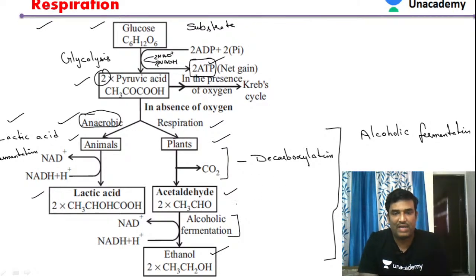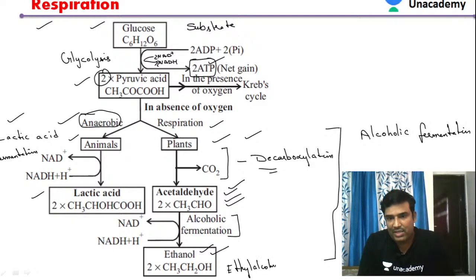Whereas in the case of plants, pyruvic acid is converted into acetaldehyde. In that, the very first step, pyruvic acid is converted into acetaldehyde, and such a reaction is called a decarboxylation reaction. Then acetaldehyde is further reduced to ethanol. So finally, ethyl alcohol is produced. We can see here ethanol or ethyl alcohol. This step, alcoholic fermentation, has a very important role in the beverage production industries.